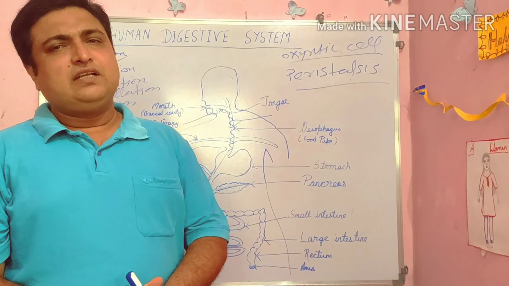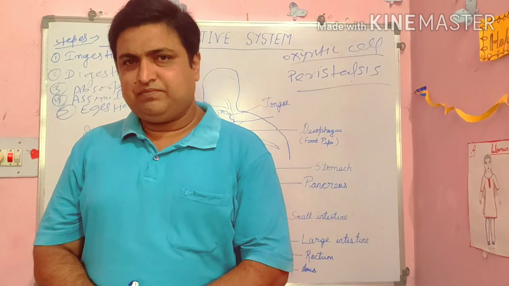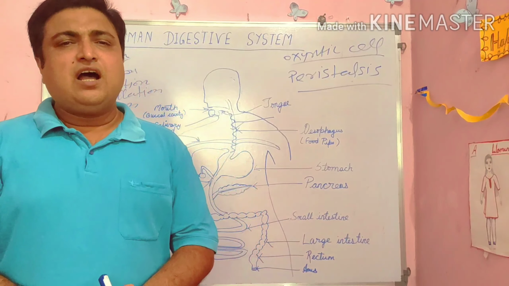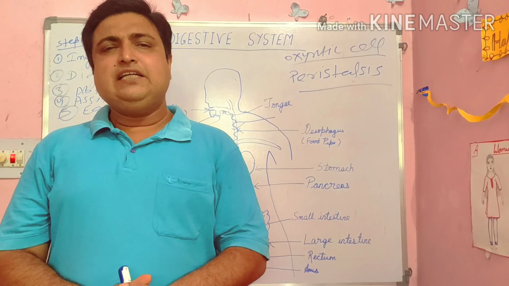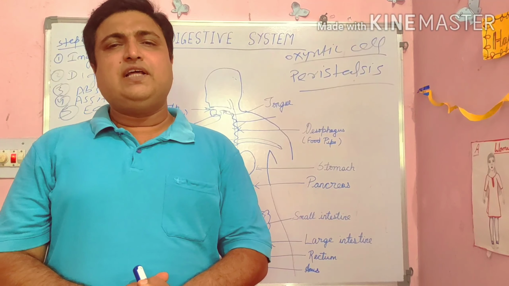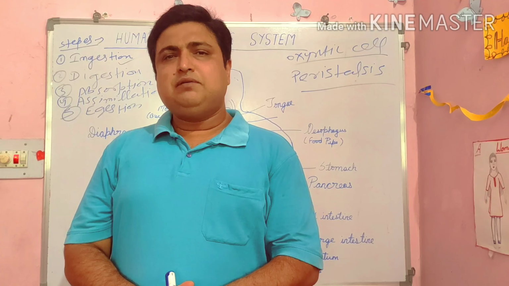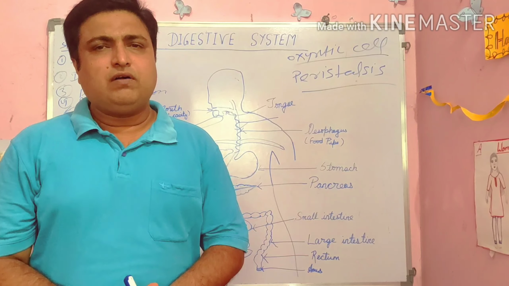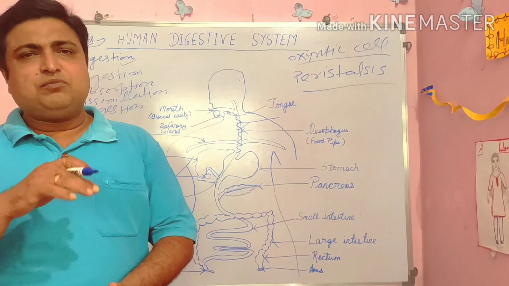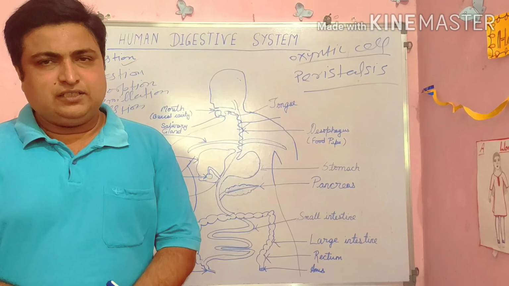Today's topic is the human digestive system. That means how digestion takes place in human beings. As you know, humans are also heterotrophic organisms. That means they take food from other organisms.